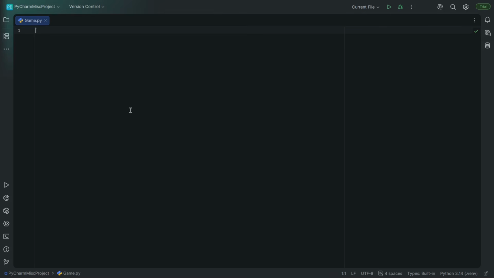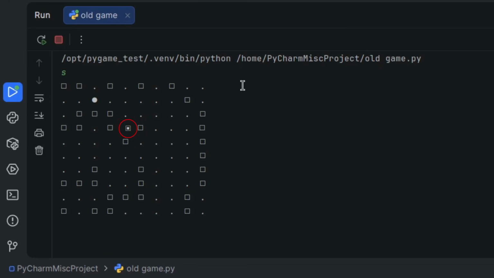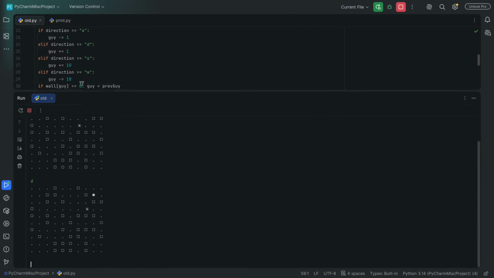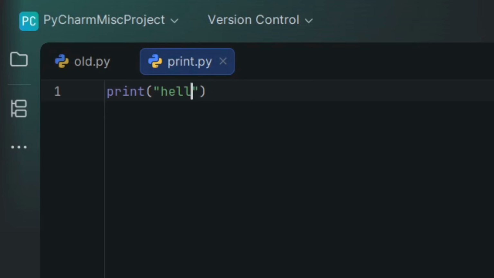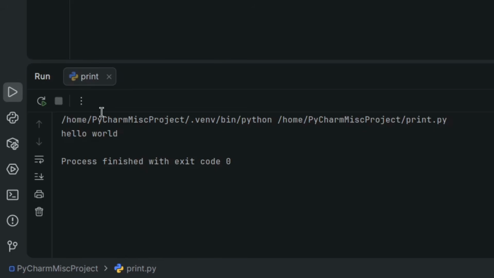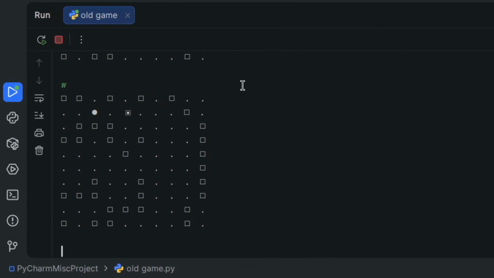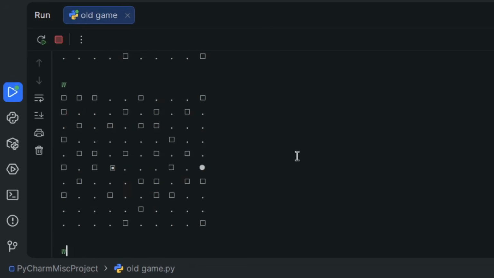My first attempt at this didn't go too well. Here it is. You're this square, and you're in a maze. I didn't know how to put a game on a screen, so it's all in this console. One thing I knew about Python was this print command, which lets you put any text you want down there. I was just working with what I had. You move by entering a direction into the console, and yeah, it has to make a new maze each time you want to move. Your goal is to collect these circles, but you can't go through any other squares. Once you collect 10, you win.